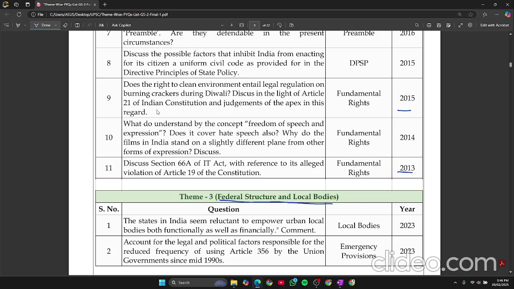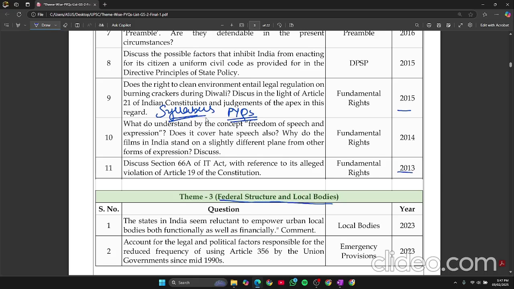Just go through the syllabus. Firstly, if you haven't started anything yet, go through the syllabus once and open PYQs side by side. As you are going through the syllabus, you should mark the keywords. What are the keywords? What are the key events in the syllabus?